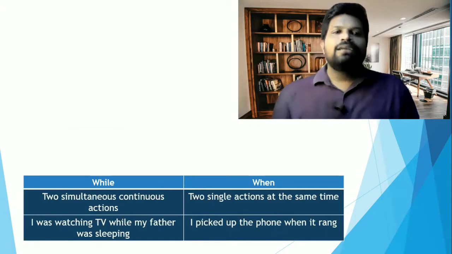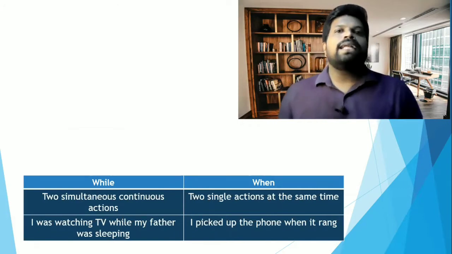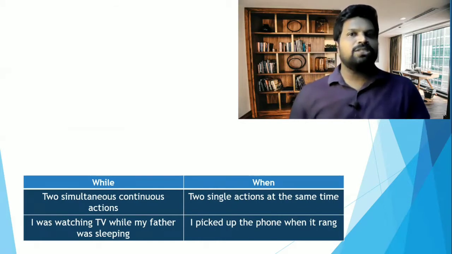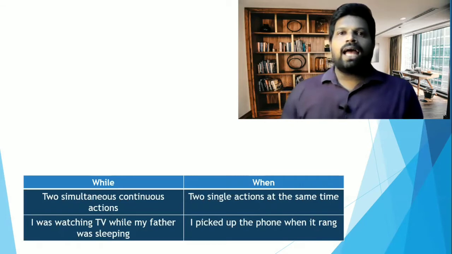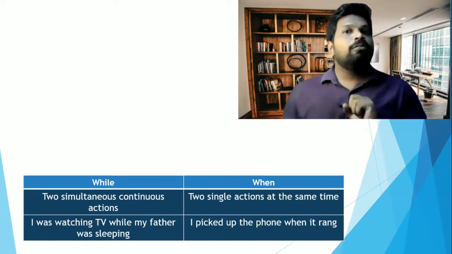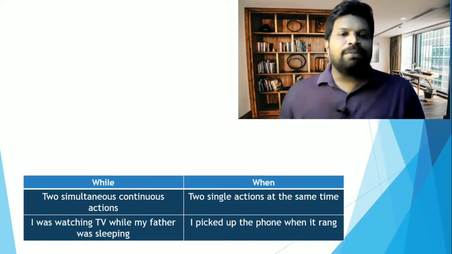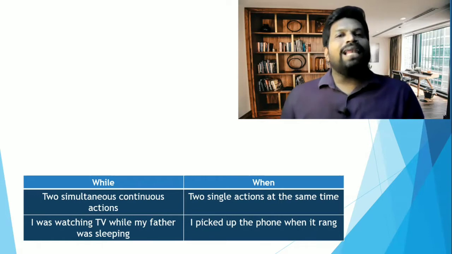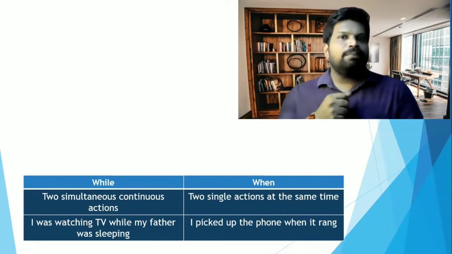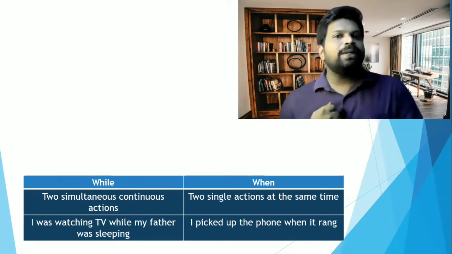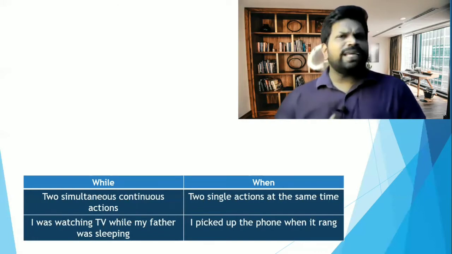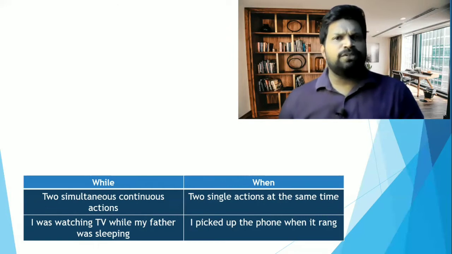Rule number one. When we talk about two continuous sentences, that is continuous action, we have present continuous, past continuous, you know the tenses, right? So when we are talking about two continuous actions that happen at the same time, we use while. An example, I was watching TV while my father was sleeping. Here, I was watching TV, my father was sleeping. Both are in past continuous tense. So when I combine these two, I'm using while. And the same applies for any continuous tense, so be it past, present, or future.